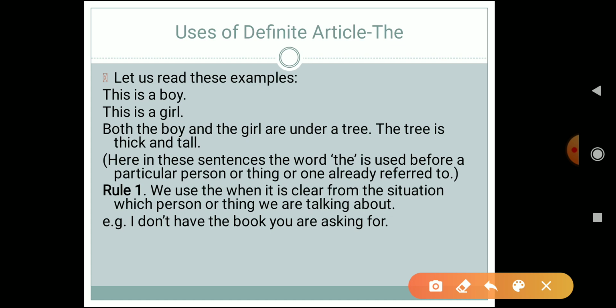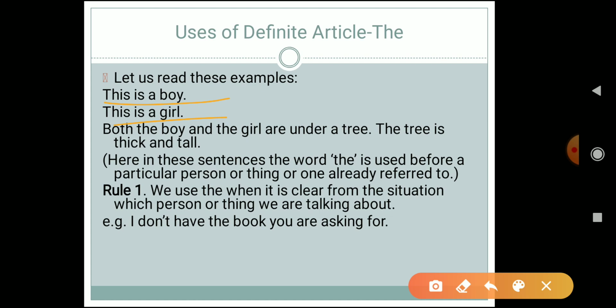Here in these sentences, the word the is used before a particular person or thing or one already referred to. For example, if I am saying this is a boy, this is a girl, we are talking about any boy or any girl, not any particular boy or particular girl.